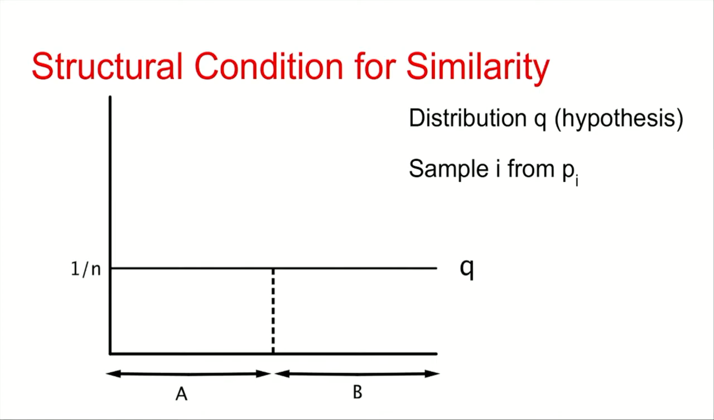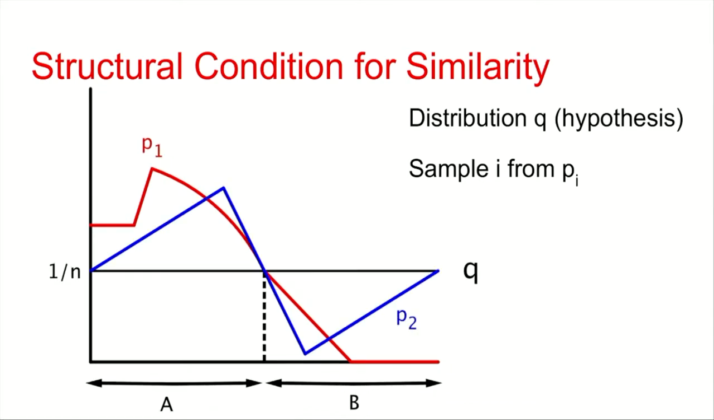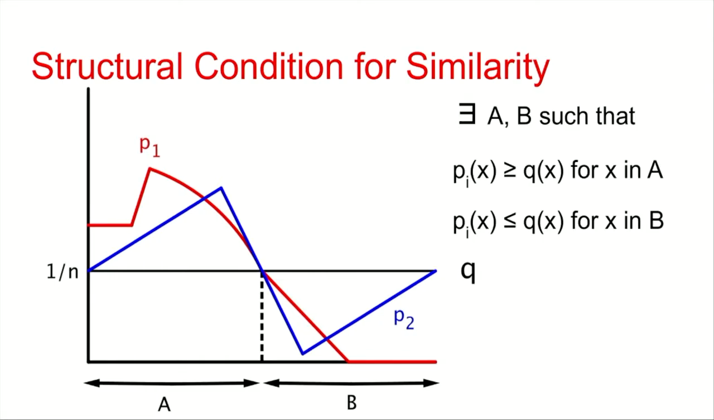We partition the domain into two parts, A and B, that we don't know. We just know that these parts exist, such that for all Pi, their probability mass is larger than Q on A and smaller than Q on B. So for example, P1 here would satisfy our structural condition, and so would P2, even though they're different. And in math, this just means that there exist some sets A and B such that what I said is true.